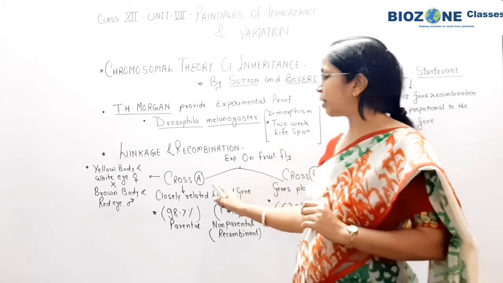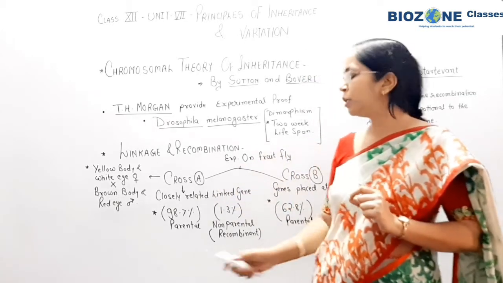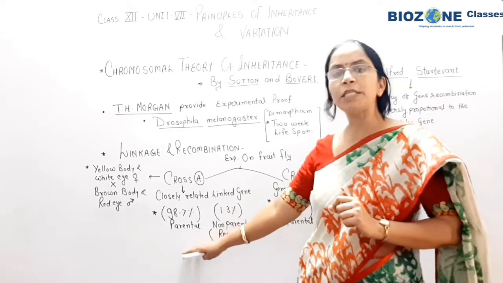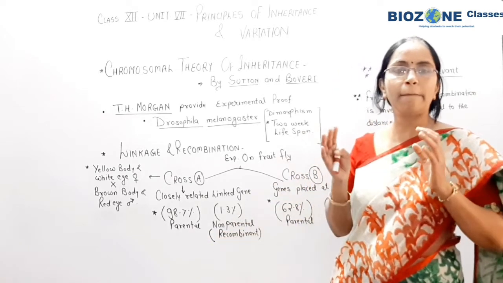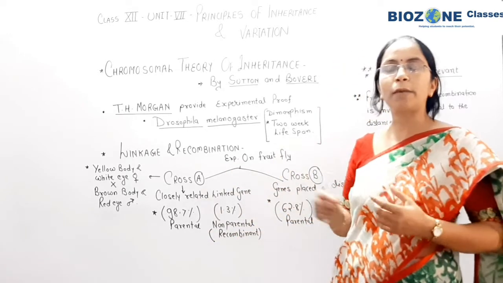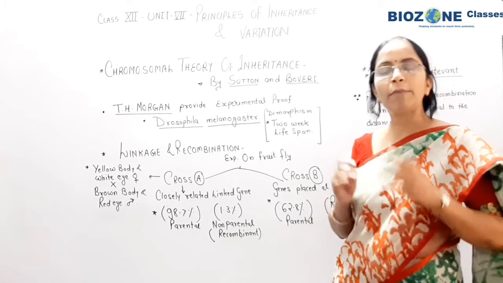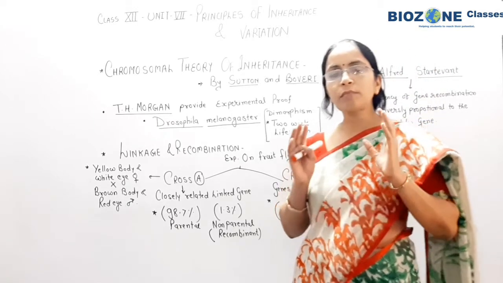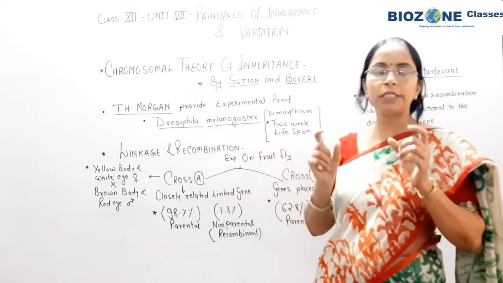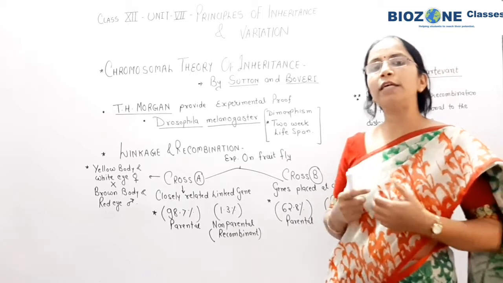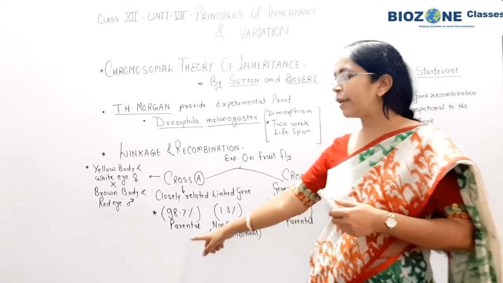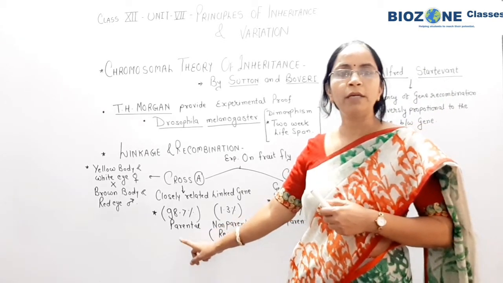And now यहाँ पे आप याद रखिए cross A, when we study cross A, parental and non-parental or recombinant combinations पे ध्यान दीजिएगा and mug up this percentage as it is, because this is the only important part for your upcoming NEET exam. So in cross A, what is cross A? Both the genes, आप देखिए, parental में female Drosophila और male Drosophila, both the genes are present closely. तो यहाँ पे चार्ट में आप देख सकते हैं कि दोनों genes कैसे closely associated. So the closely associated genes never undergo recombination. Because of that क्या होगा, जो parental combination है और non-recombinant they remain as it is.